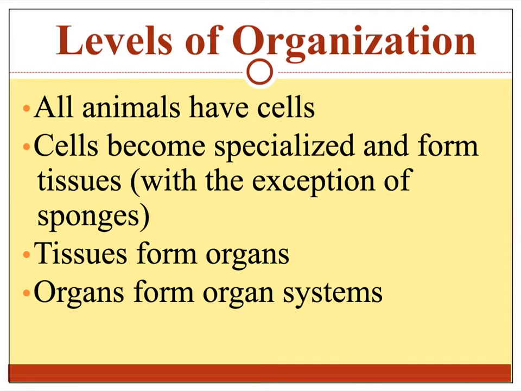Starting with levels of organization. We mentioned this in grade 10 science. All animals have cells. Remember that the cell is the basic unit of a living thing. And cells can become specialized to form tissues. So most animals have specialized tissues, with the exception of sponges, which we'll talk about more in class. Tissues that work together can form organs, like our heart or our intestines, and organs, when working together, can form organ systems, like our digestive system, respiratory system, etc.